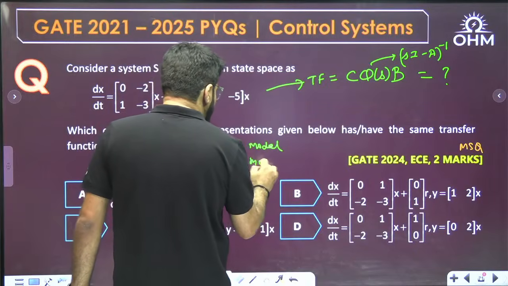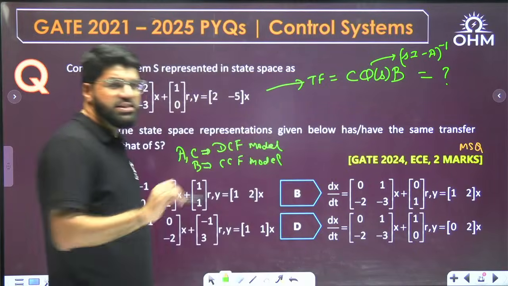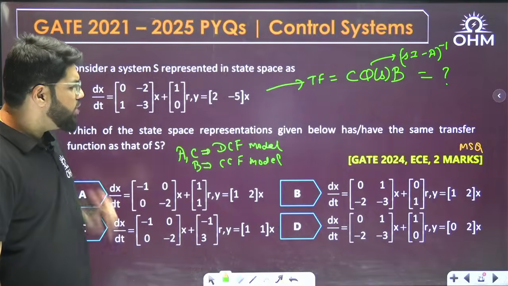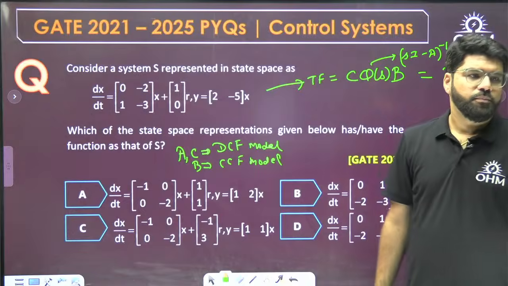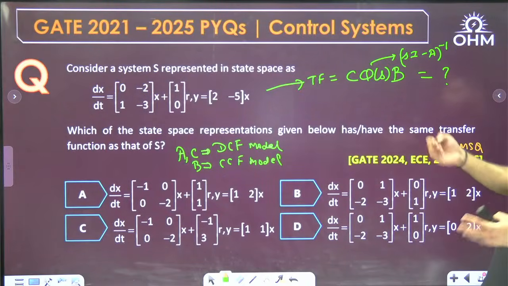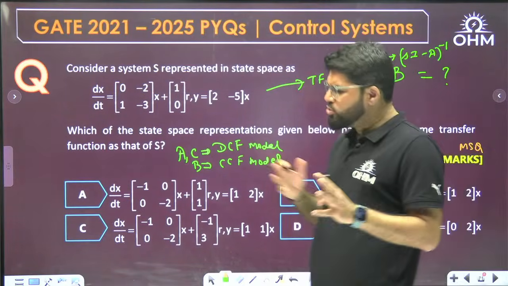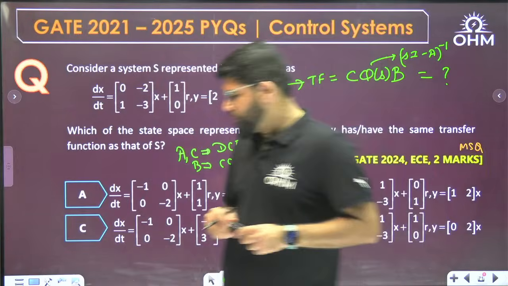So wherever possible, you can use the shortcuts of the CCF, DCF, OCF and JCF. Option D again you will have to solve by the general formula, but that you can do. So that is why it is a little calculative, but how to calculate I have given you the hint. For any doubts you can connect to me later.